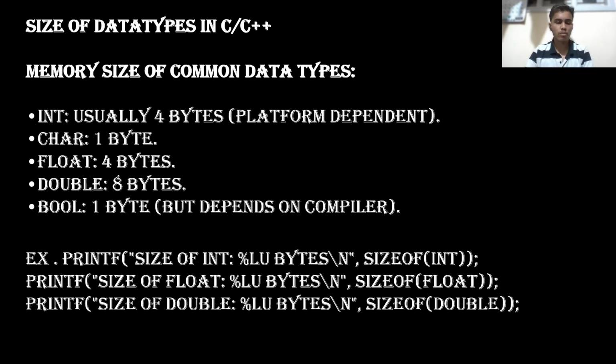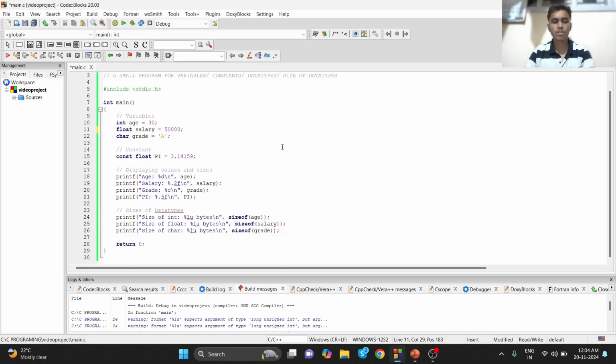Next, I have a simple program for you. This is a small program for variables, constants, and size of data types. First we start with the header file, then the main function for starting the program, then the variables.